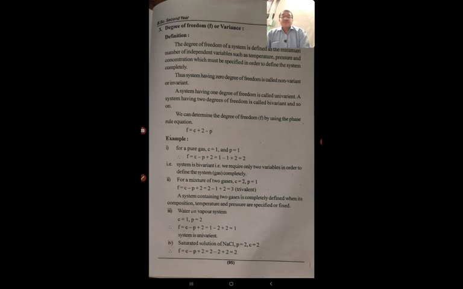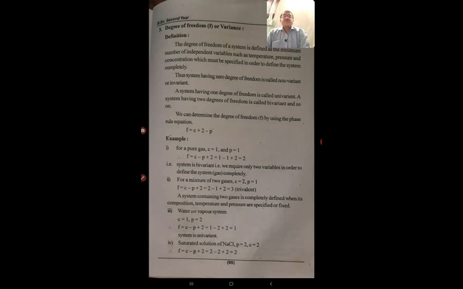Another example, water vapor system. When we consider water vapor system, C is equal to 1, P is equal to 2. Therefore, the phase rule equation becomes F is equal to C minus P plus 2, that is equal to 1 minus 2 plus 2 will give 1, that is system is univariant.